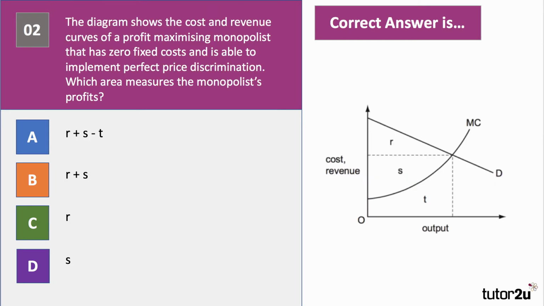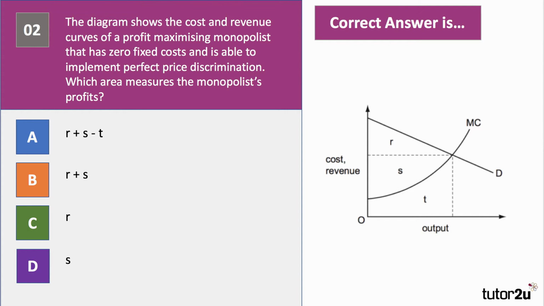Question number 2. The diagram shows the cost and revenue curves of a profit maximising monopolist that has zero fixed costs and can implement perfect price discrimination. So which area measures the monopolist's profit? Have a go. I'll be back in a few seconds with the right answer. So this is the business with no fixed costs, therefore we only consider variable cost, and it's able to implement perfect price discrimination, which means it can basically charge a different price for every single unit along the demand curve.